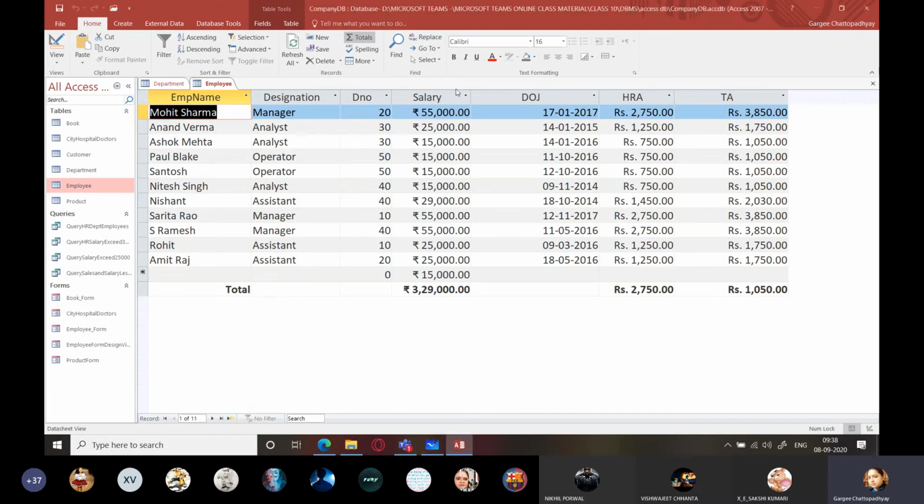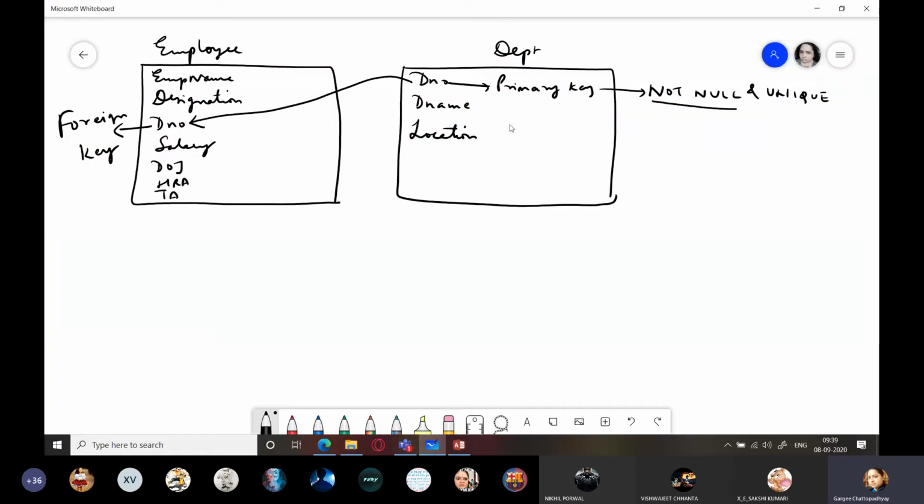Why? Because here we can have more than one employee working in the sales department, in the purchase department, in the HR department, and so on. If more than one employee is working in the same department, they will have the same department number. So that is allowed in case of a foreign key. But it will not be allowed in the table where department number exists as a primary key.